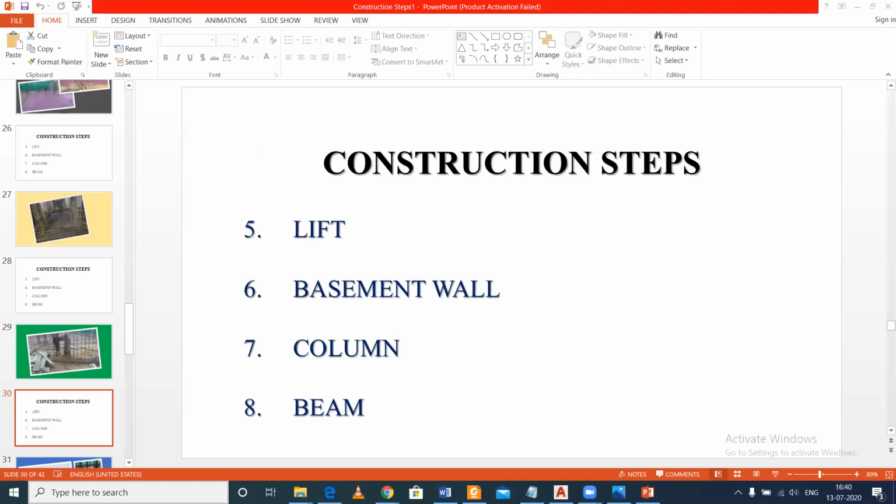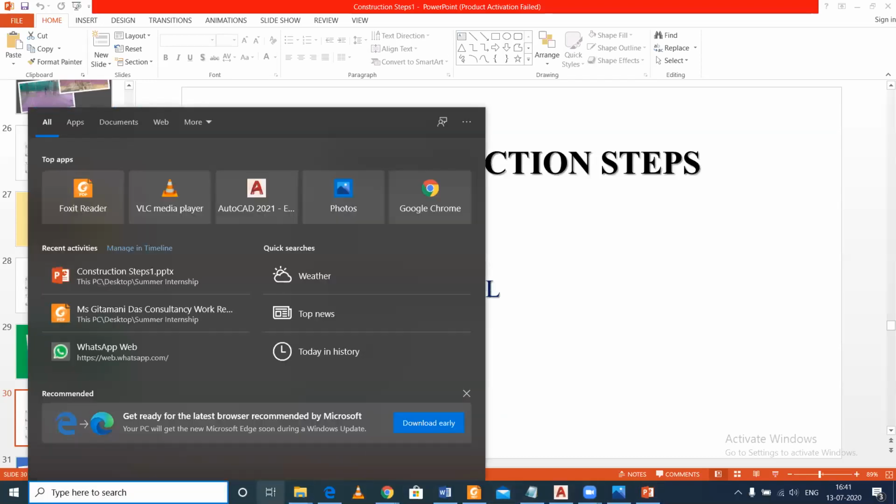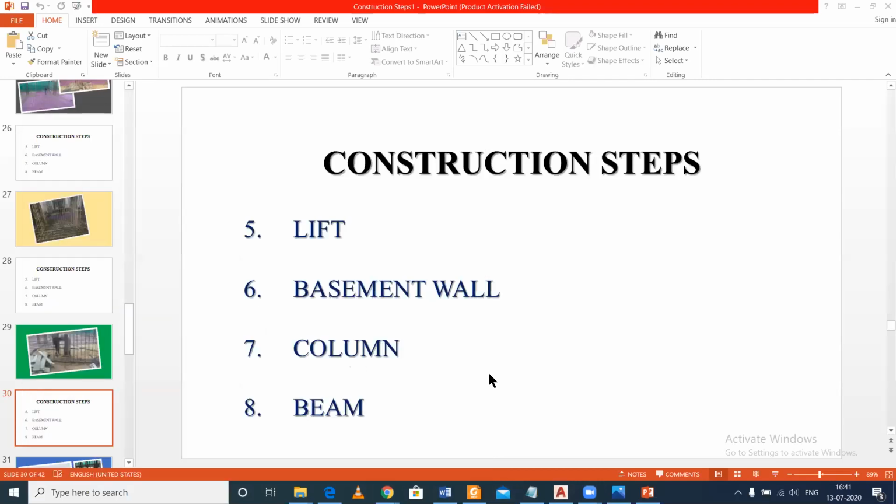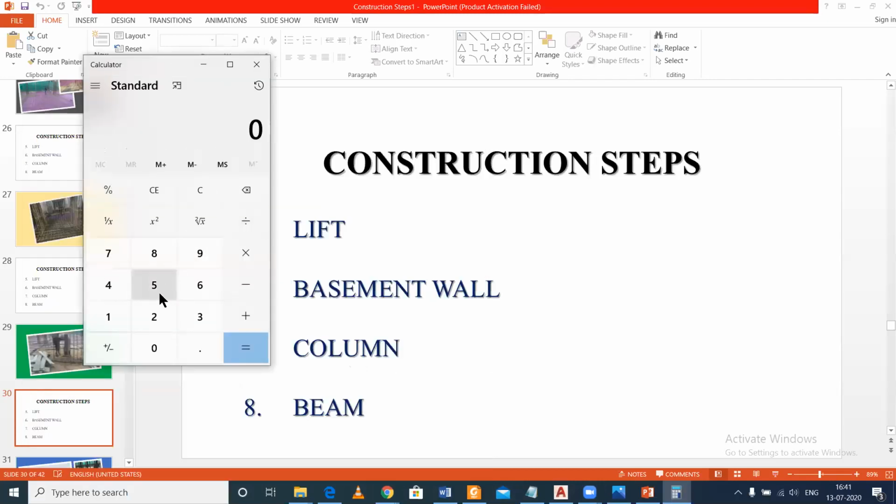If you want to see the calculations also, I can show you. So suppose we have the 5-inch wall. The 5-inch wall in feet will be this much, and if we convert it into meters, and this is in mm, this is 127.03.